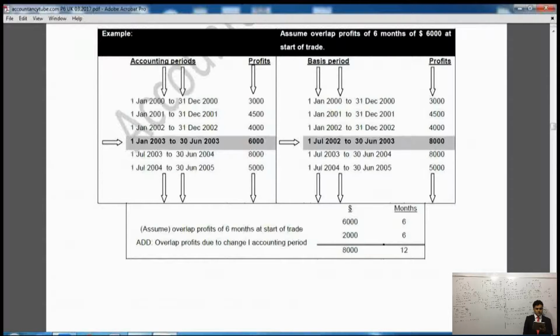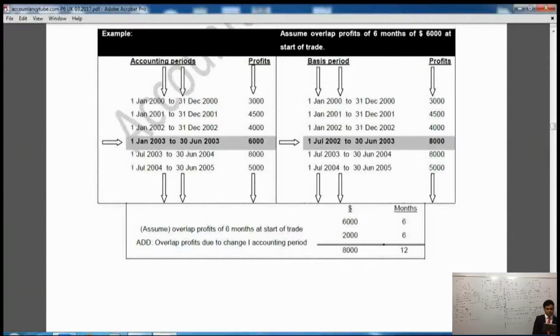Now in the example, on the left side of your table it says accounting periods and then profits. The business was operating from 1st of January 2000 to 31st of December 2000. It does not say when it started or ended, it just says the business is operating for years, so it has given us some years of trading. So the first accounting period is from 1st of January 2000 to 31st of December 2000. Then from 1st of January 2001, then from 1st of January 2002, then from 1st of January 2003. Now I've shaded this one, this is the year where he's changing the date.